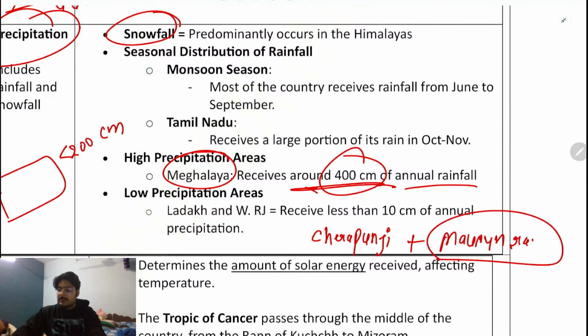Mawsynram is a place which has the highest rainfall in India. India में highest rainfall कहाँ पे है? Mawsynram, which is in Meghalaya. And Meghalaya में also we have the Garo Khasi Jayantiya.